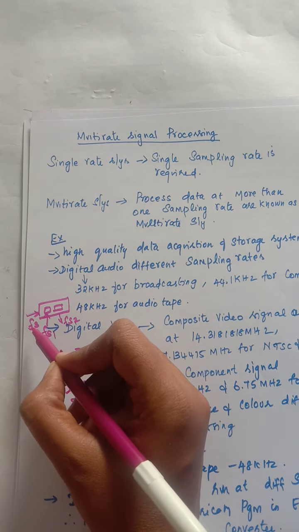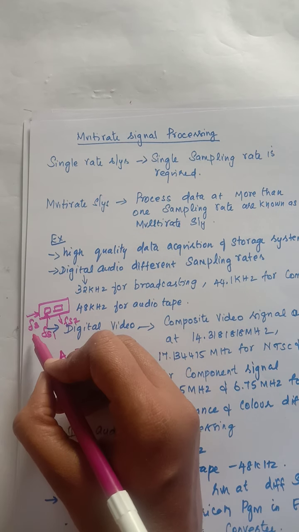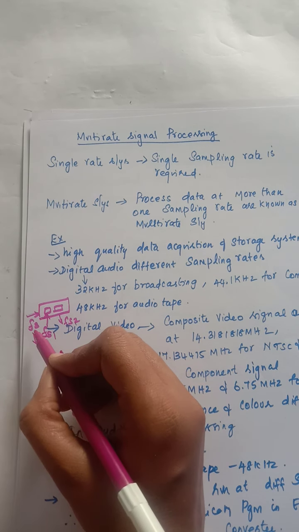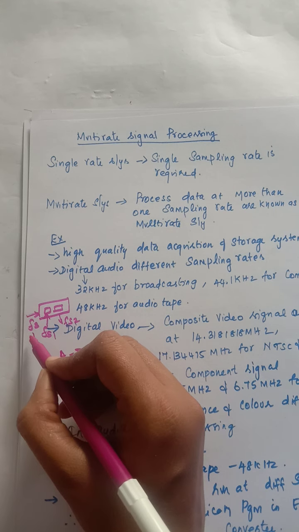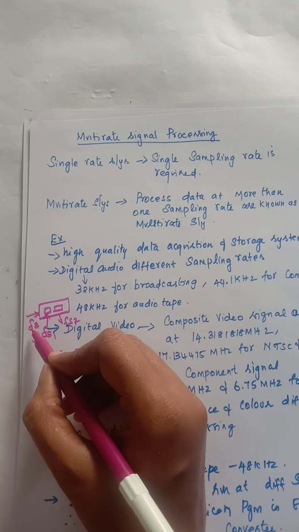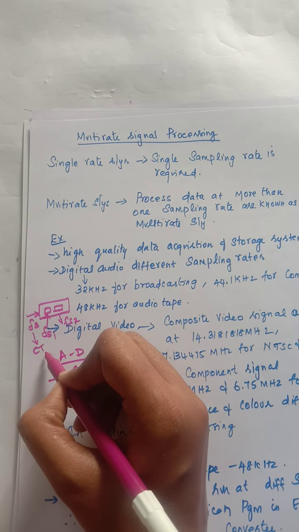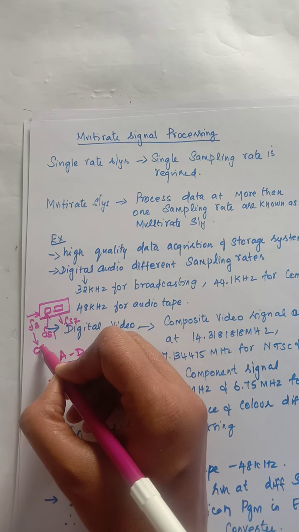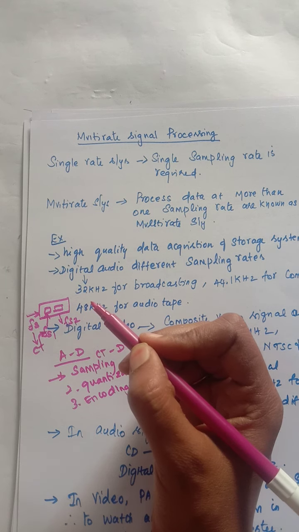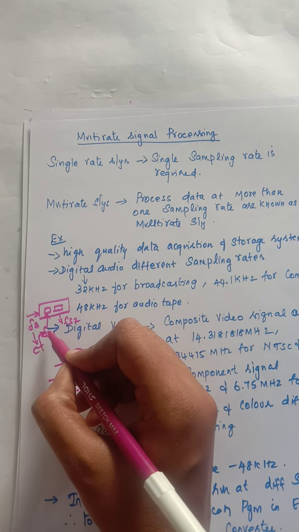Since it is an analog to discrete time system, what we can do is convert again into a continuous time signal and again perform sampling at fs1. That is one possible case.